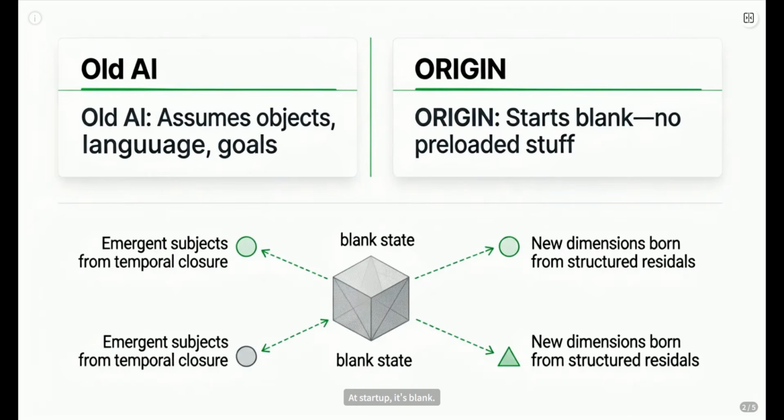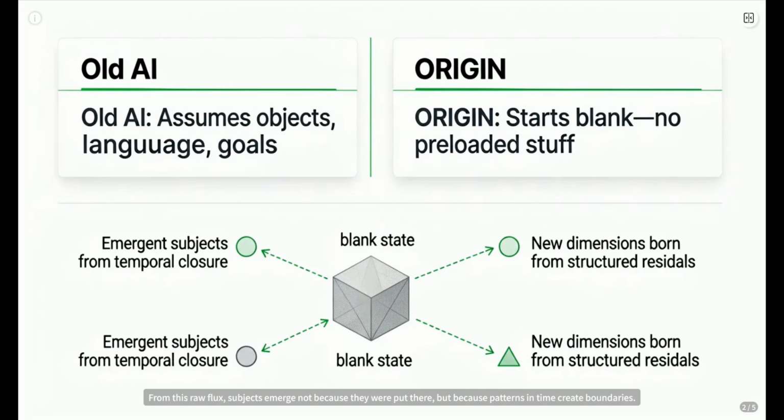At startup, it's blank. Zero objects, zero language, zero self. It only sees continuous change. From this raw flux, subjects emerge, not because they were put there, but because patterns in time create boundaries. And if the world throws something new at it that doesn't fit the old map, Origin doesn't just guess. It creates entirely new dimensions to understand it. Think less rigid grid, more cosmic sketchpad.